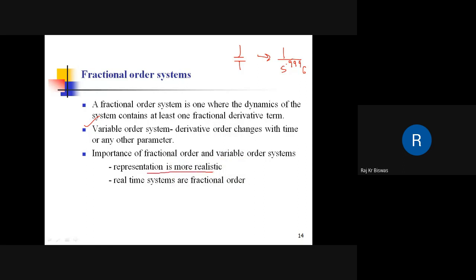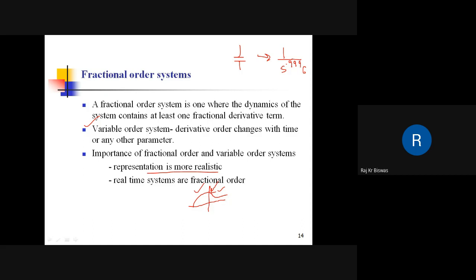Here, let us take an example of the charging and discharging profile of a capacitor. So this is the charging profile and this is the discharge. For an integer system, to know the discharge profile, the initial condition at this point is enough to know the discharge profile of this capacitor.